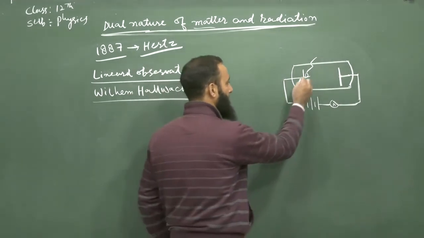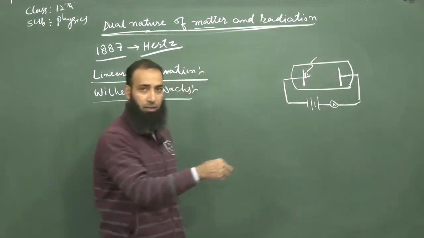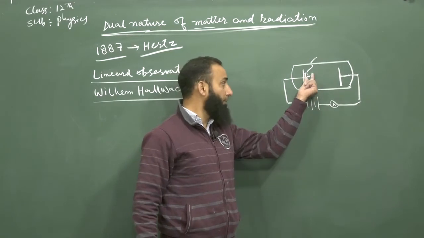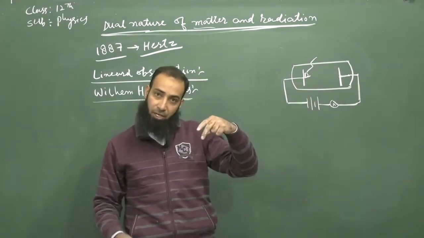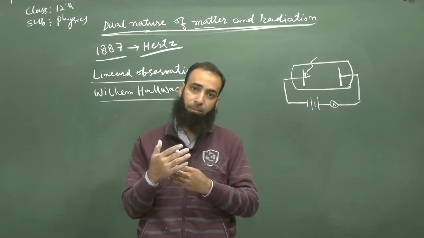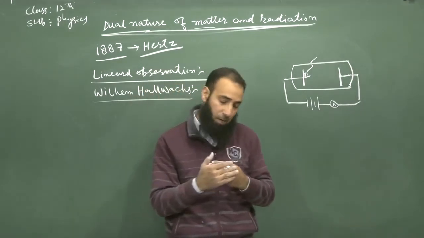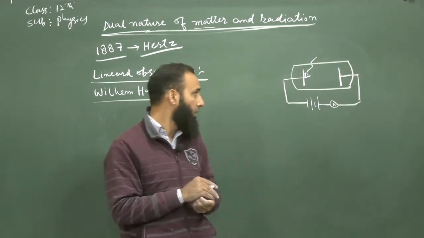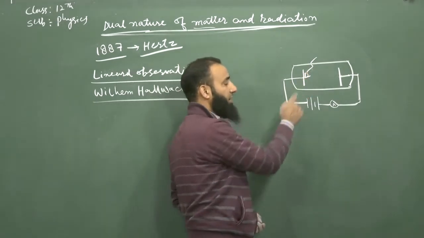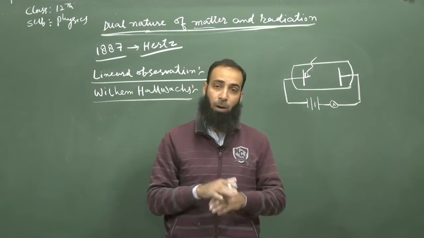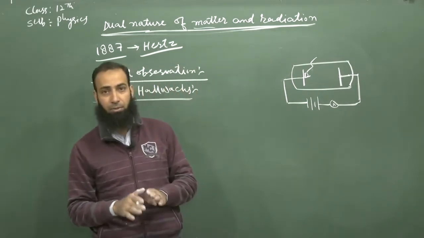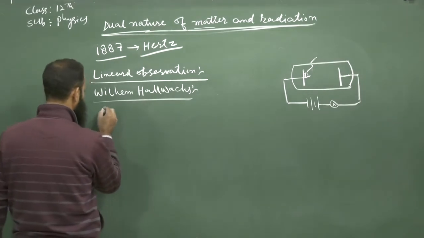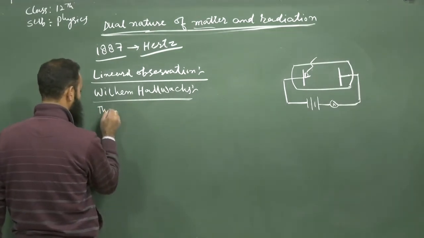It was their observation. That means if the frequency of the incident radiation, the radiation which is made incident on the emitter plate of the evacuated tube, is less than a certain minimum value of the frequency, they have observed experimentally, that minimum value they call the threshold frequency. If the frequency of the incident radiation is less than that, they found that no photoelectric emission takes place. Thus, we can say threshold frequency.